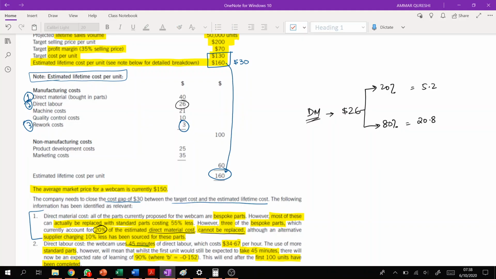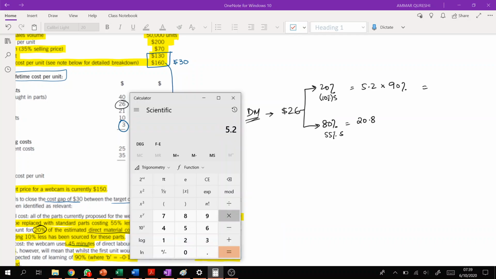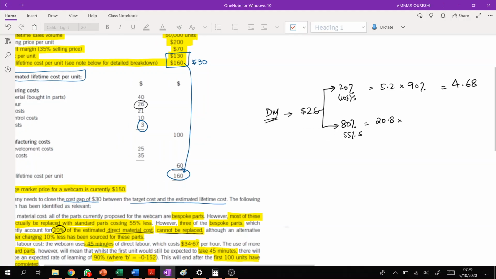So 20% will get a 10% saving and 80% will get a 55% saving. The revised cost of material will be its 90% for the first part: 5.2 times 90% is 4.68, right?